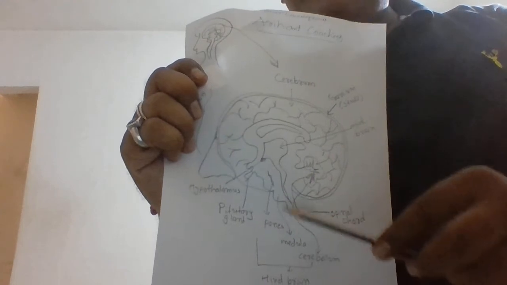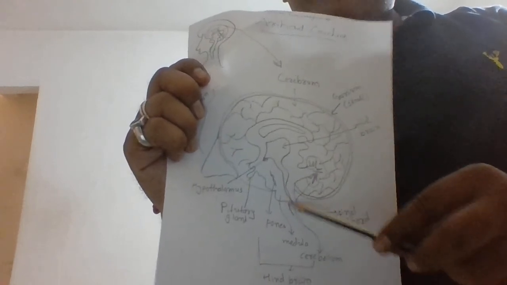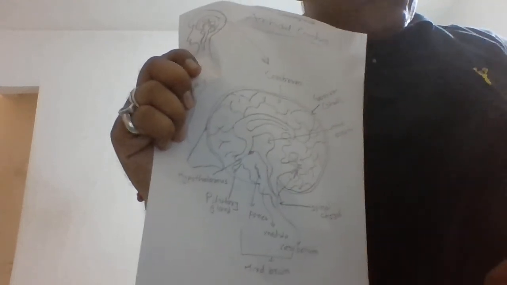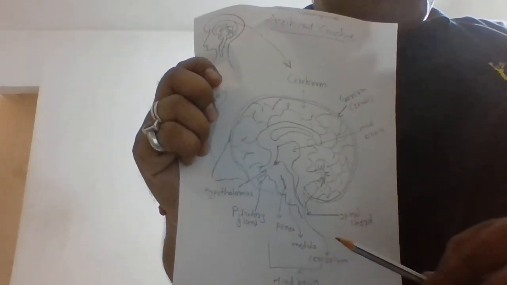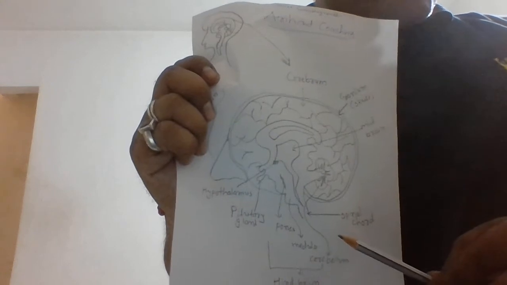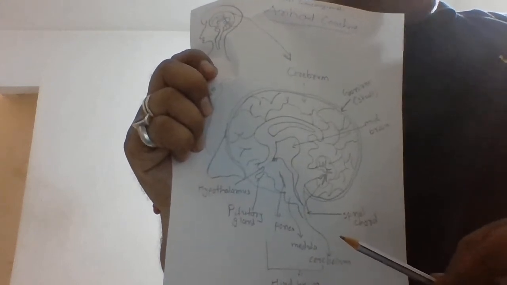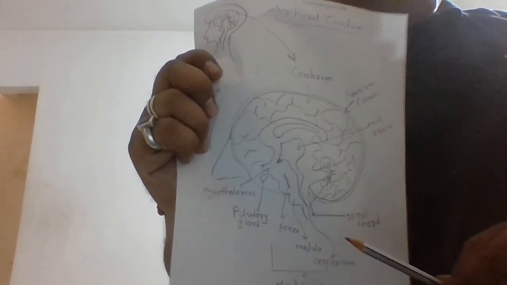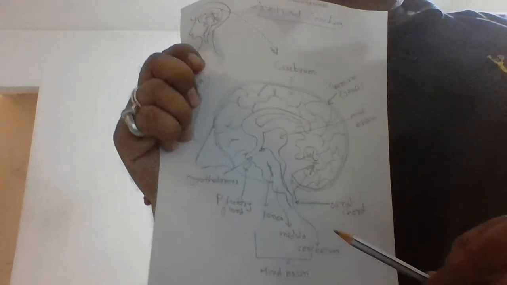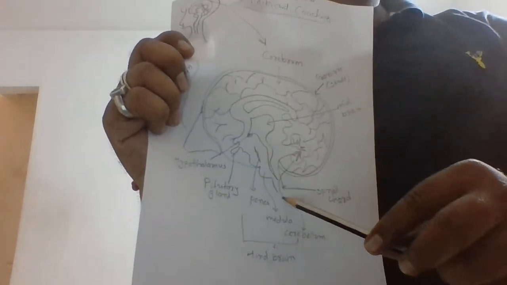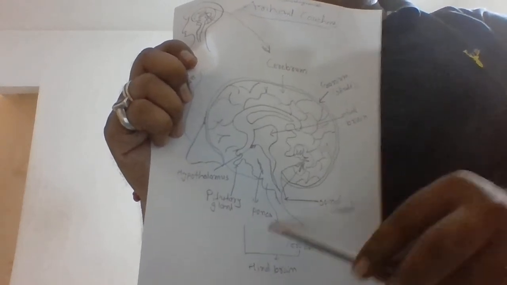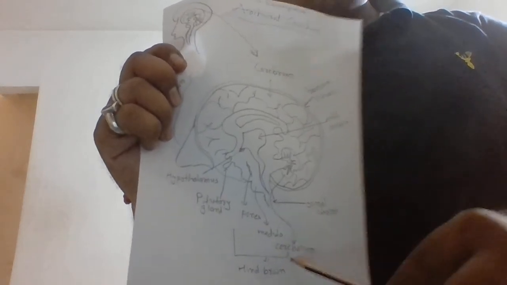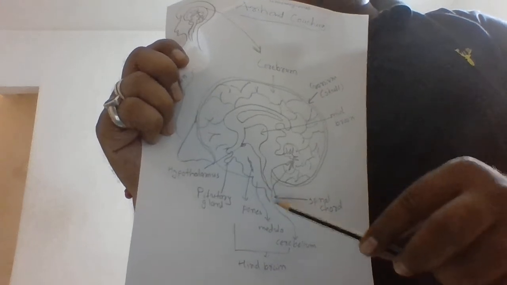Medulla oblongata is the posterior most part of the brain and extends posteriorly, making the spinal cord, and cavities are present in it. This medulla oblongata reaches to the spinal cord. From here the spinal cord starts, so it ends into the spinal cord.